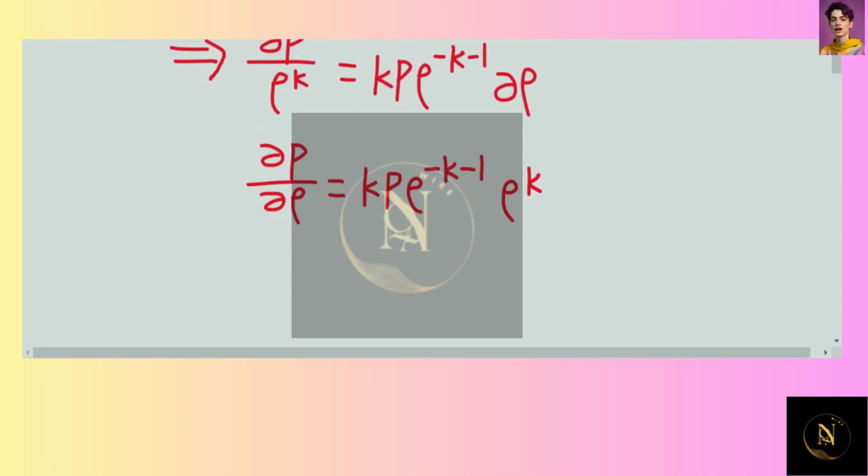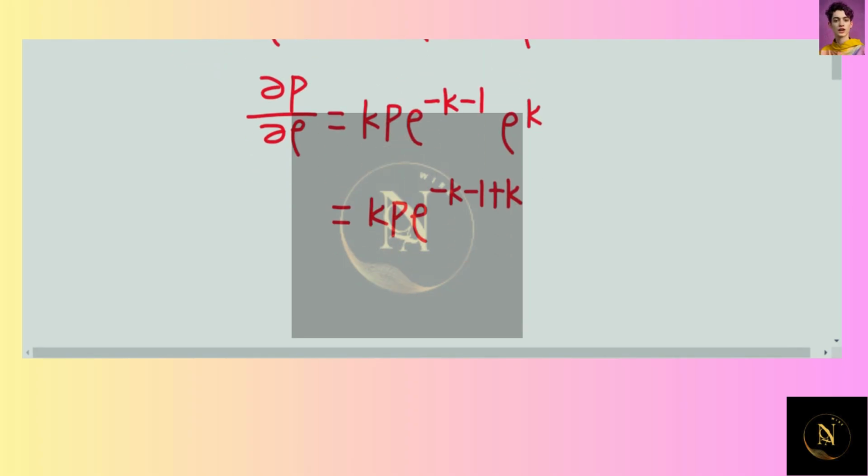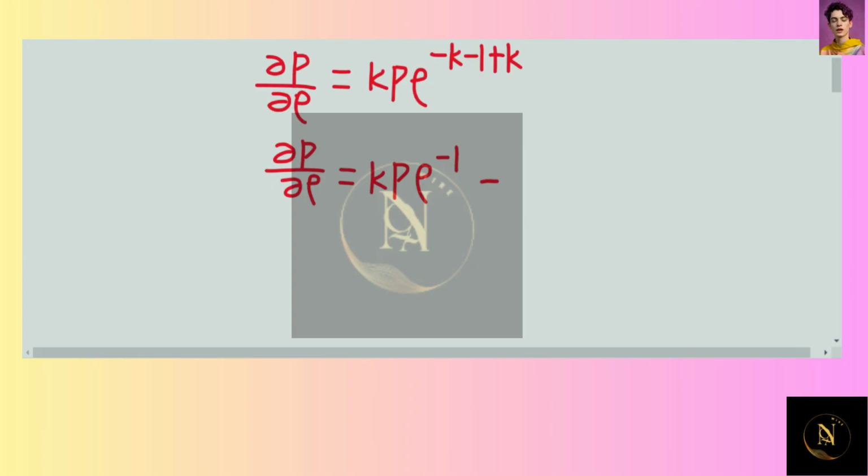And this can be equal to Kp times rho to the power of negative K minus 1 plus K. So eventually this will give us del P over del rho is equal to Kp times rho to the power of negative 1, which is Kp